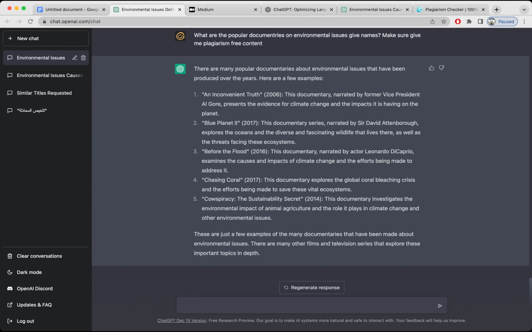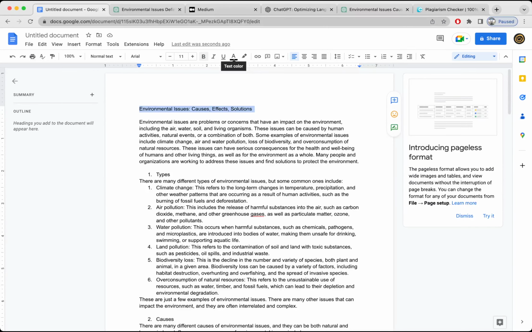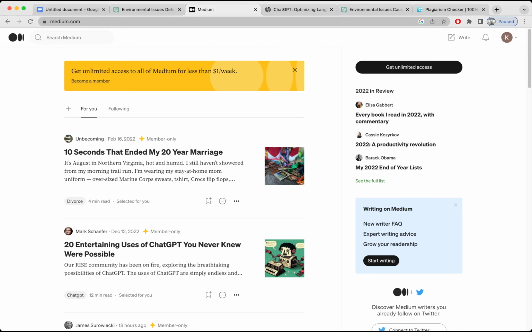So now we have created the whole article, and I'm going to select all and just do this. It will reformat the document. Now I am going to check this document for plagiarism. After I get the results, then I'm going to publish it on Medium. Let's check this whole document. Maybe I'm going to create another video for checking the plagiarism, but okay, let's do it in this video.